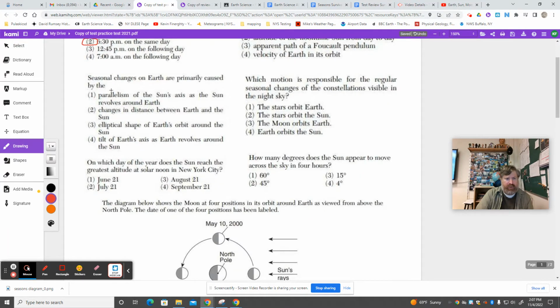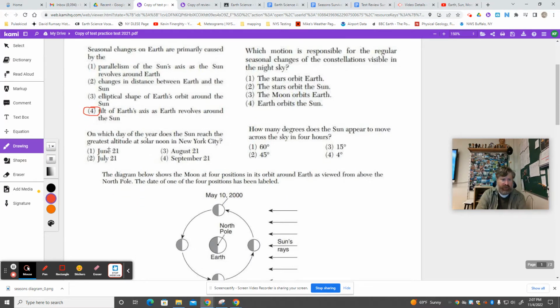Seasonal changes are caused by, why do we have seasons? Choice 4, tilt of Earth's axis as we go around the sun. Remember, the tilt always stays the same, but our position around the sun will determine whether we're kind of leaning towards it or away from it.